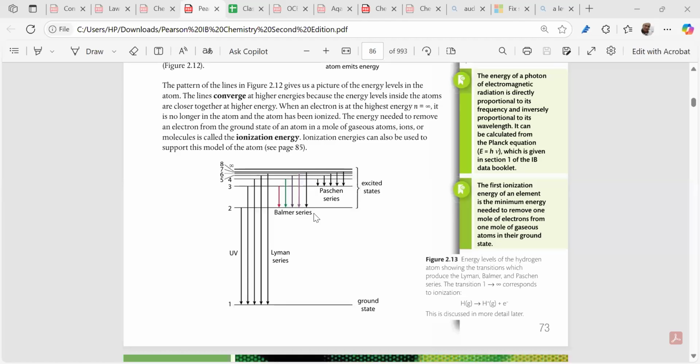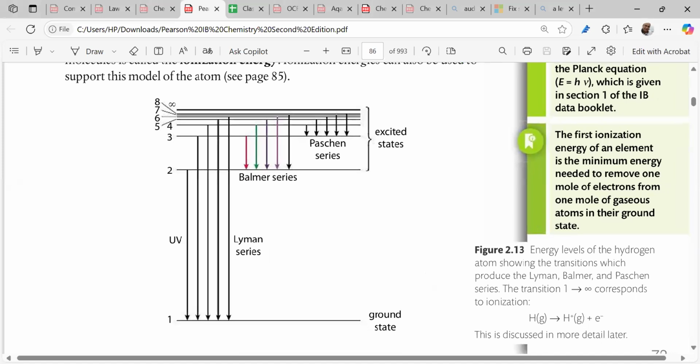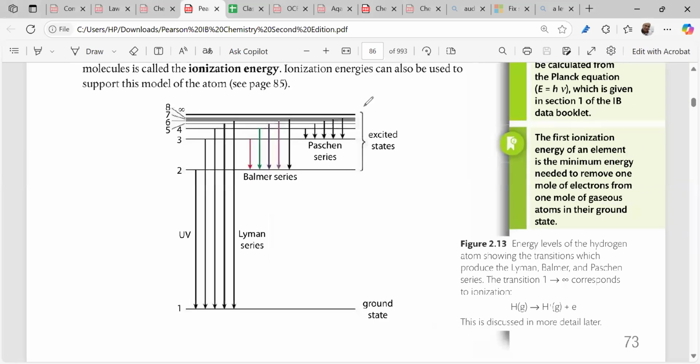Now see, whenever we take a hydrogen atom, 2 grams of hydrogen atoms, how many are there? There are 6.02 into 10 to the power 23 electrons, right? Now, what happens when you excite an electron? When you excite an electron, right? Now, can you see this?